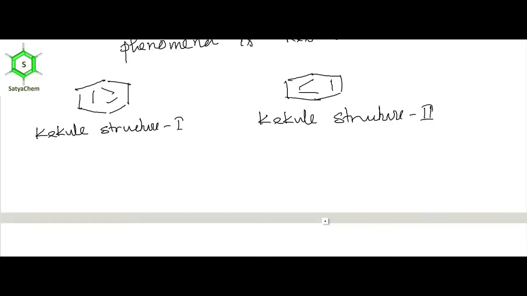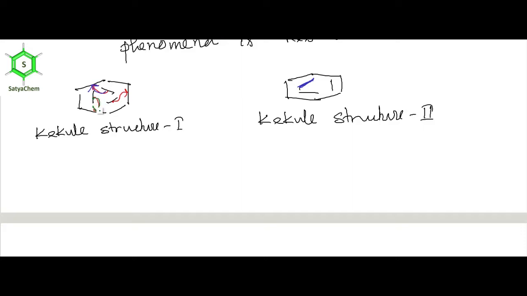Now, the two structures can be derived only by the shifting of pi electrons. See, these two structures can be derived by shifting of pi electrons. Here I have shifted the pi electron, then see, we got this structure. This is a pi bond.